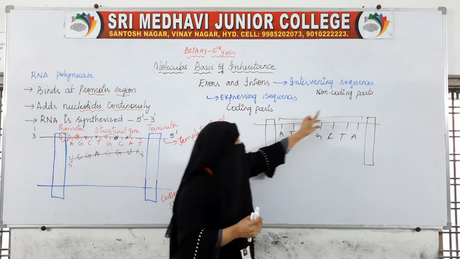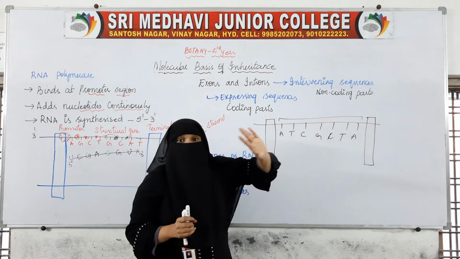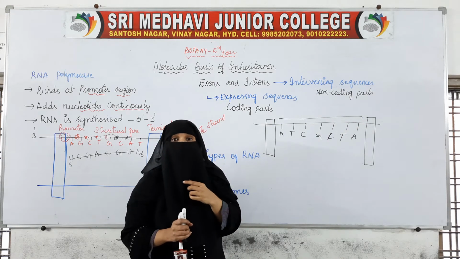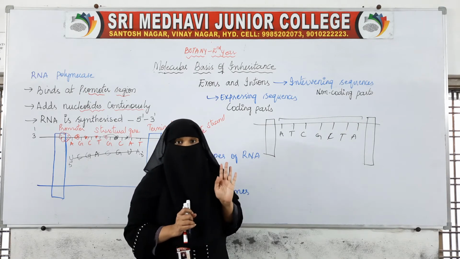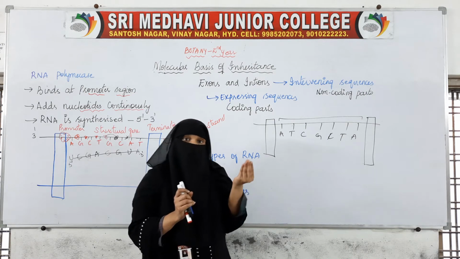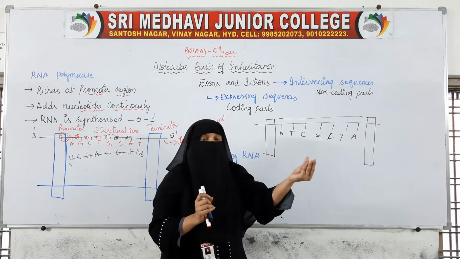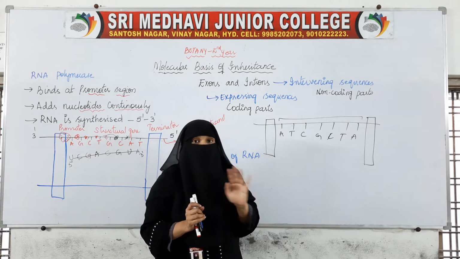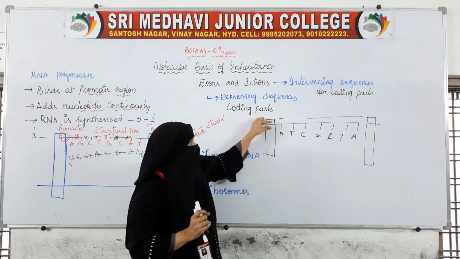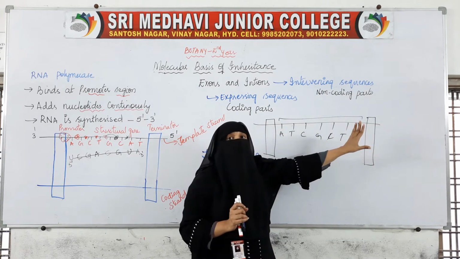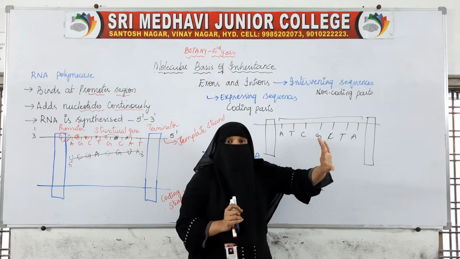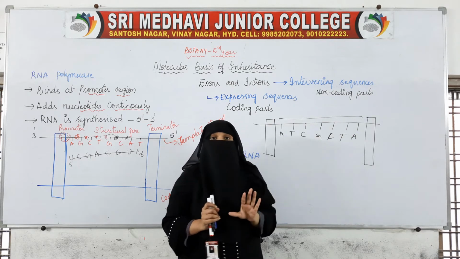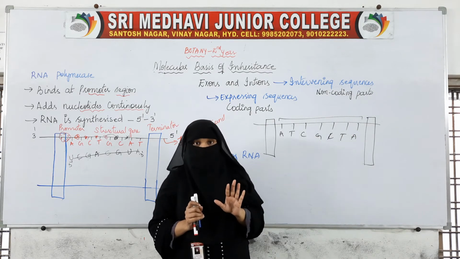So, on this part of the DNA, the whole DNA will not have coding parts. A part of the DNA will be where coding is present, and a part of the DNA will be where coding is not present.